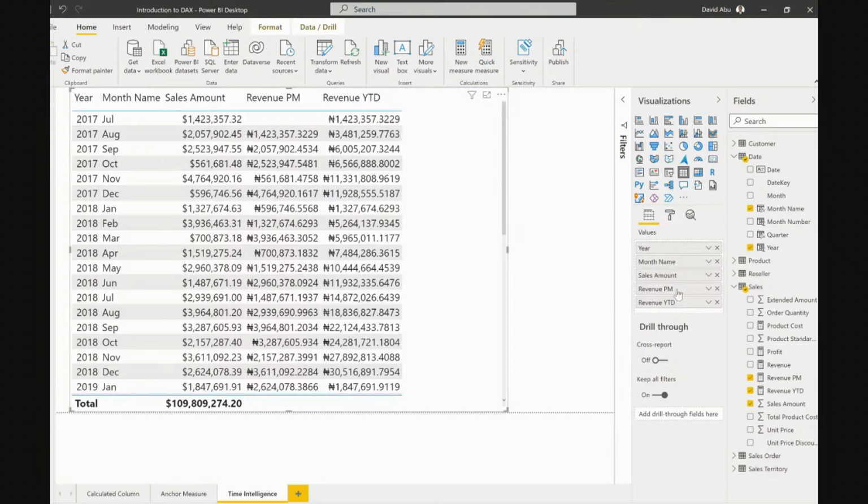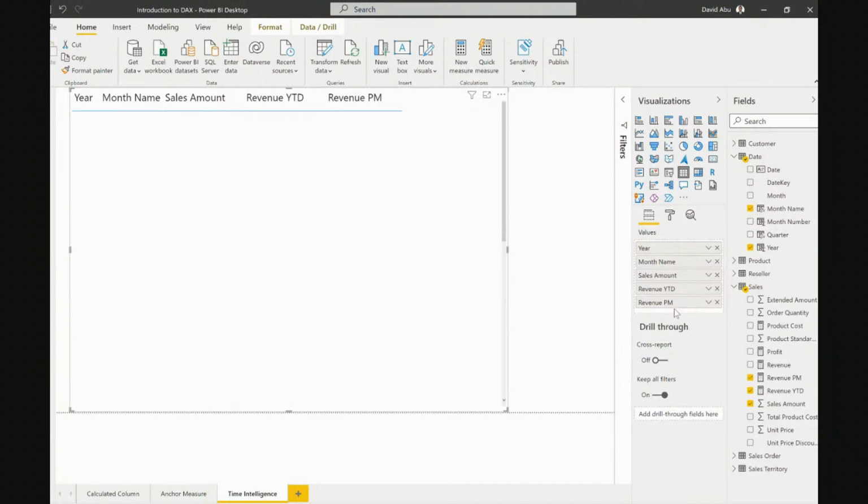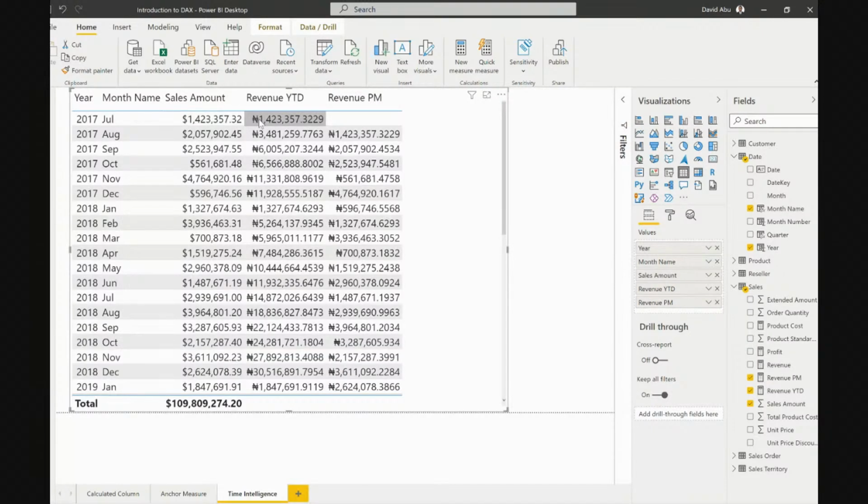Let me bring this down so that you'll be able to understand it. Look at it: 1.4 plus 2.0 gives you 3.4. 3.4 plus 2.5 gives you 6 million. Then it goes like that and goes and goes and goes. And that is how you do your revenue year to date.